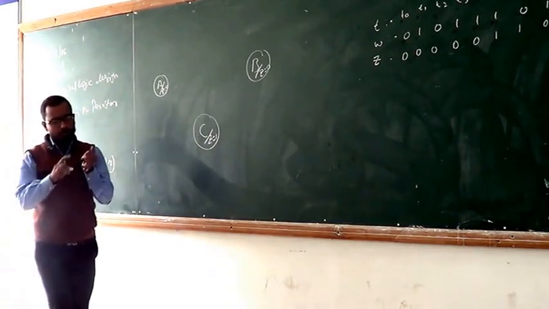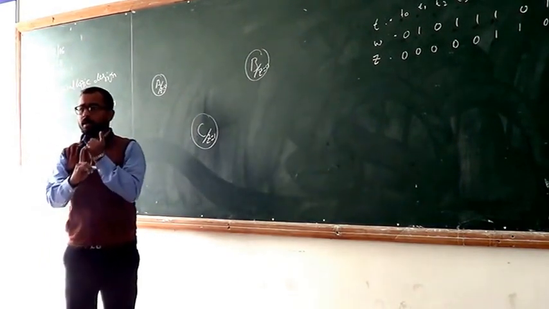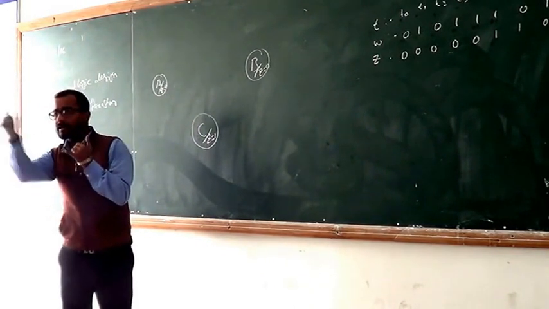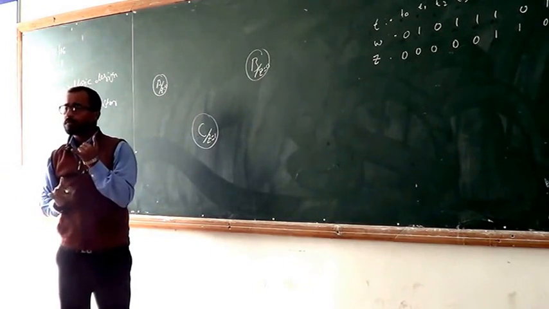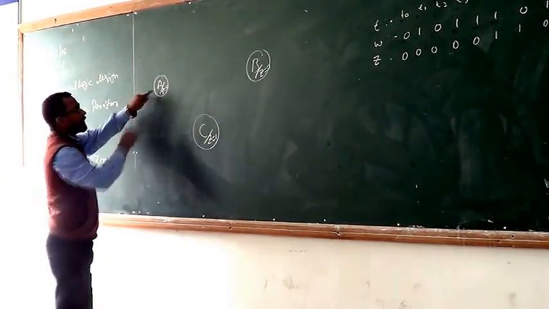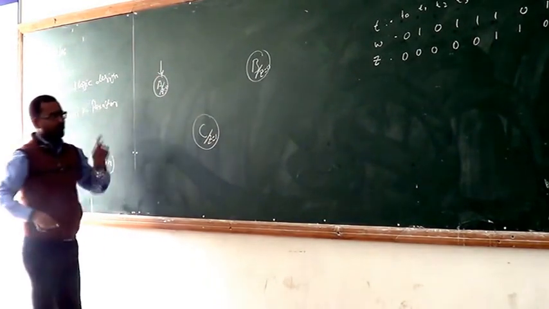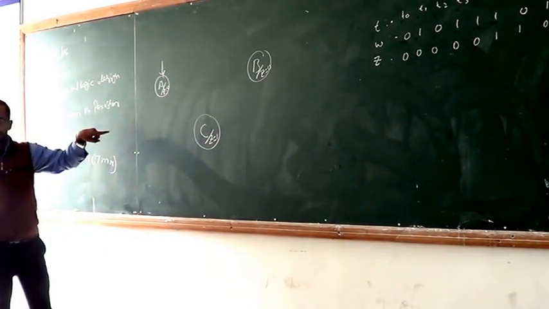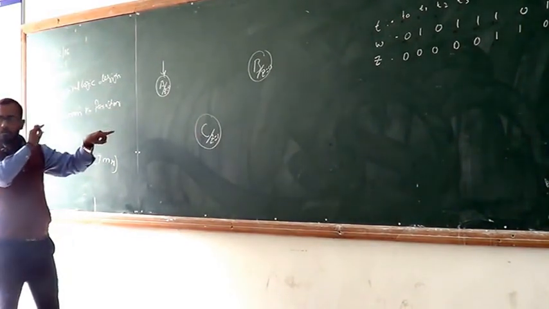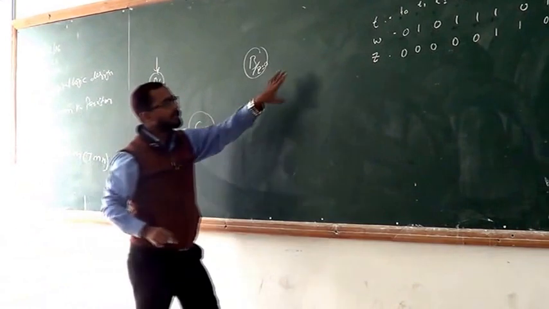Remember that the examiner gives you the condition: if two consecutive ones come, then your output will be high, otherwise the output will be low. Now first of all, why am I taking three states, and how do I justify it with the help of these three states and this condition?